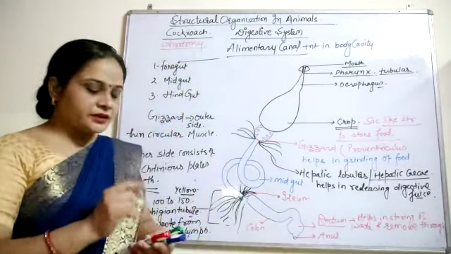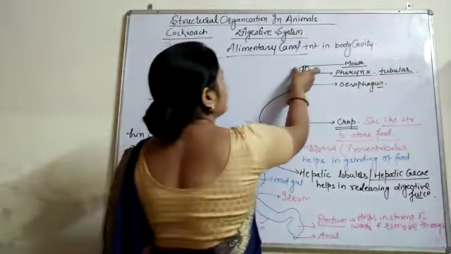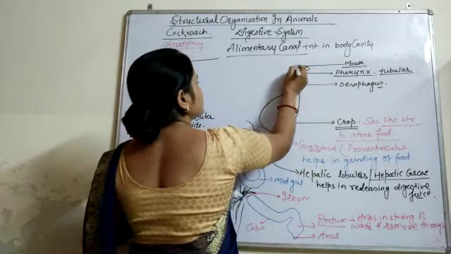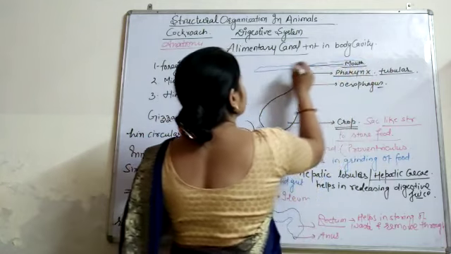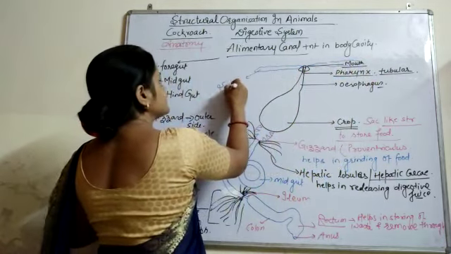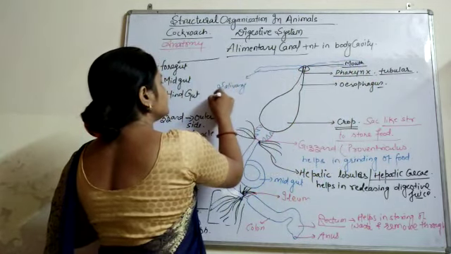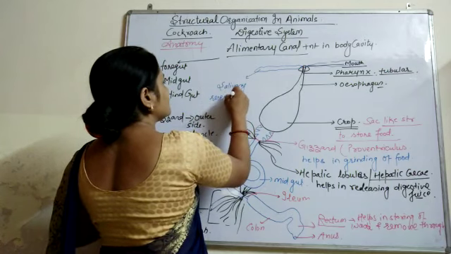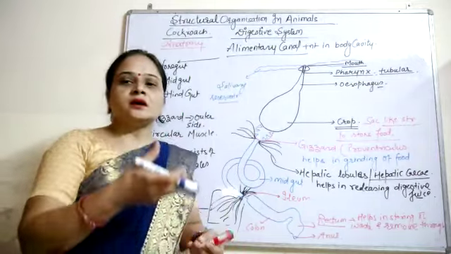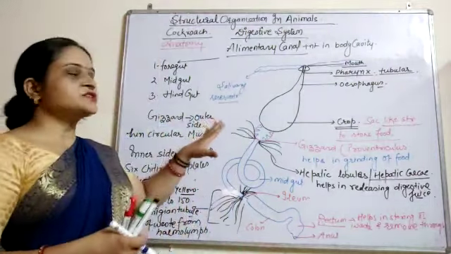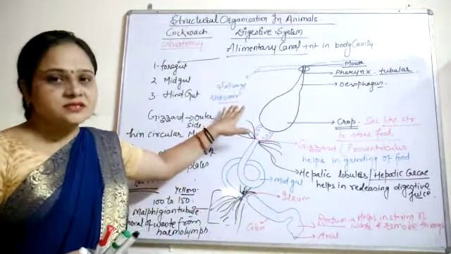One more important thing: at the mouth region there are paired salivary reservoirs. These salivary reservoirs help in storing the saliva.